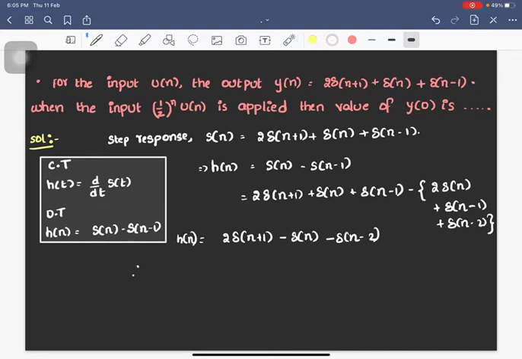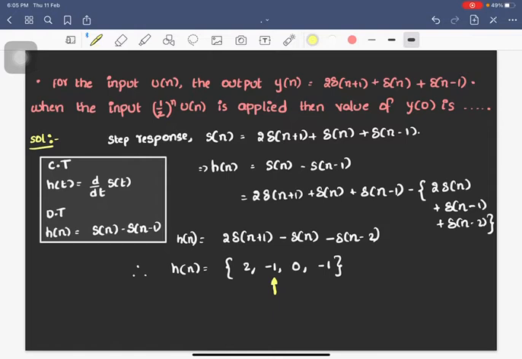Then therefore h of n is equal to 2, minus 1, 0 and minus 1, right? So this is the 0th sample. This is the minus 1 sample. This is the first sample. This is the second sample. First sample is not present here, so I have written it as 0. So I will be simply showing only the 0th sample with an arrow mark. Rest will be following.